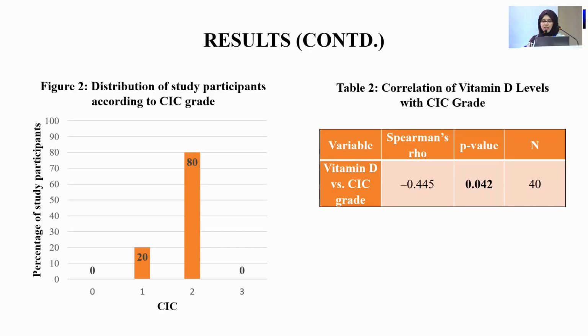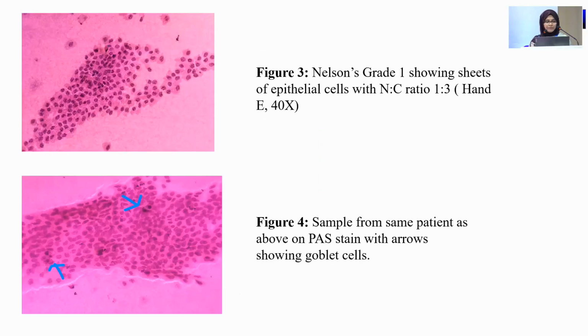The correlation of vitamin D levels with CIC grade was done, and a negative correlation was found, minus 0.445, and it was found to be significant, with the p-value. These are the photographs of the CIC slides that we made.